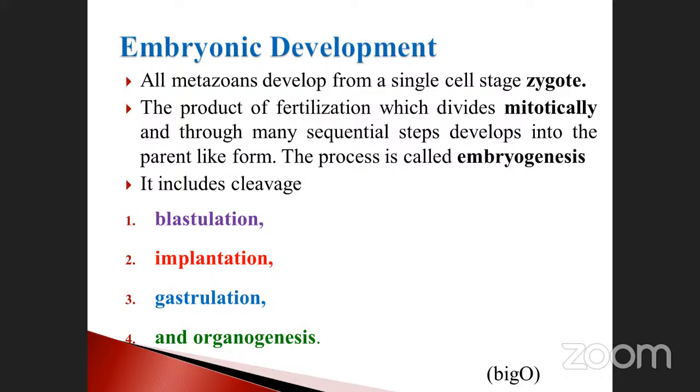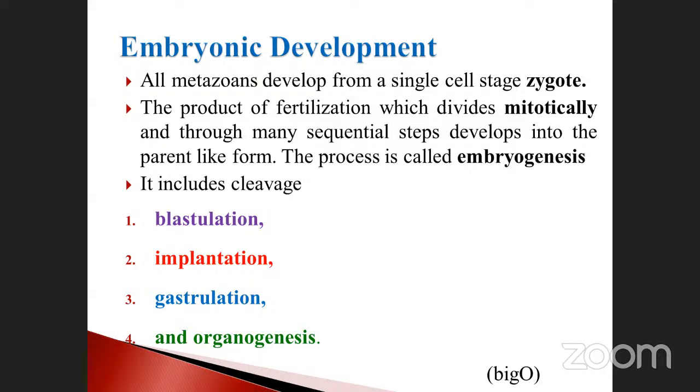So zygotes also undergo mitotic division first, and through many sequential steps develop into the parent-like form. The process is called embryogenesis. It includes the cleavages. Okay, after the formation of zygote, it will not develop directly. It undergoes divisions. What are the divisions which occur within the embryonic axis? That is called embryogenesis.